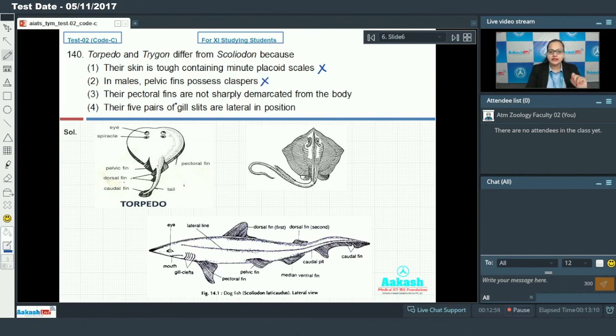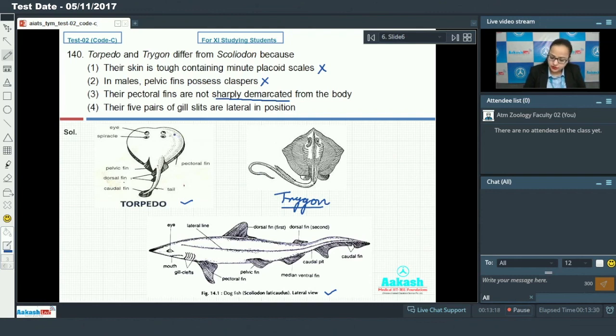Option 3 says their pectoral fins are not sharply demarcated from the body. If we see the diagrams of these 3 fishes, this is torpedo, this is trygon, and this one is the scoliodon.